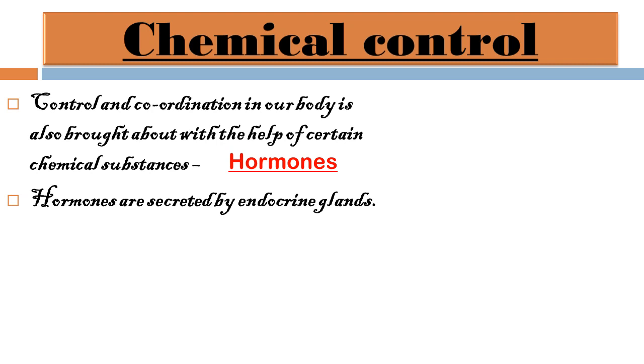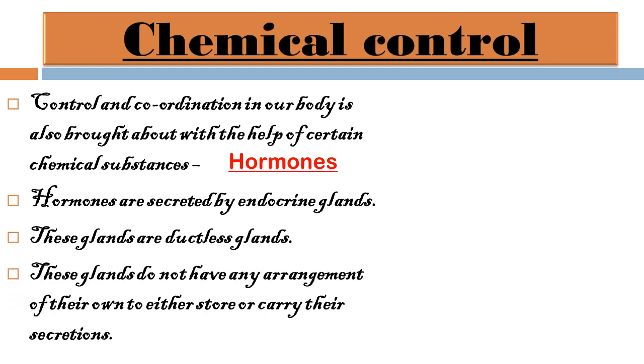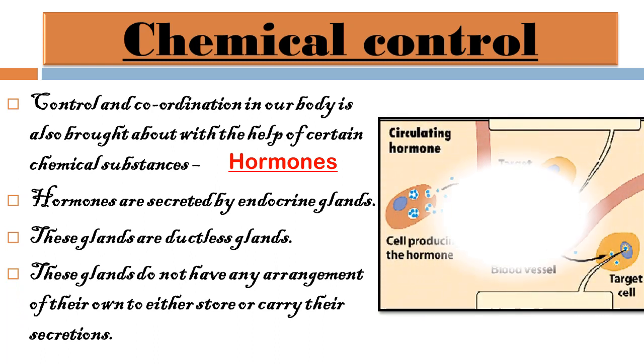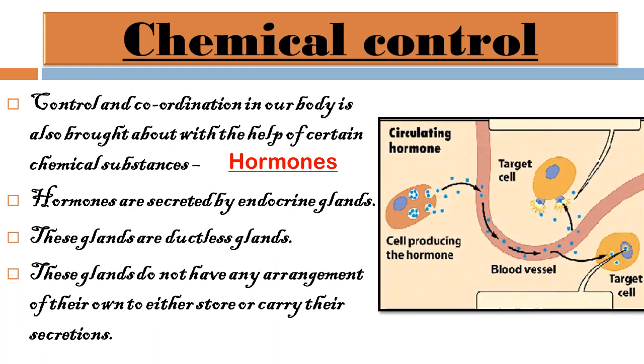These glands are ductless glands. They do not have any arrangement of their own to either store or carry their secretion, and hence as soon as the hormones are produced, they are directly released into the blood circulation. Thus, though these endocrine glands are present at a specific location in our body, their secretion reaches all parts of the body via blood.